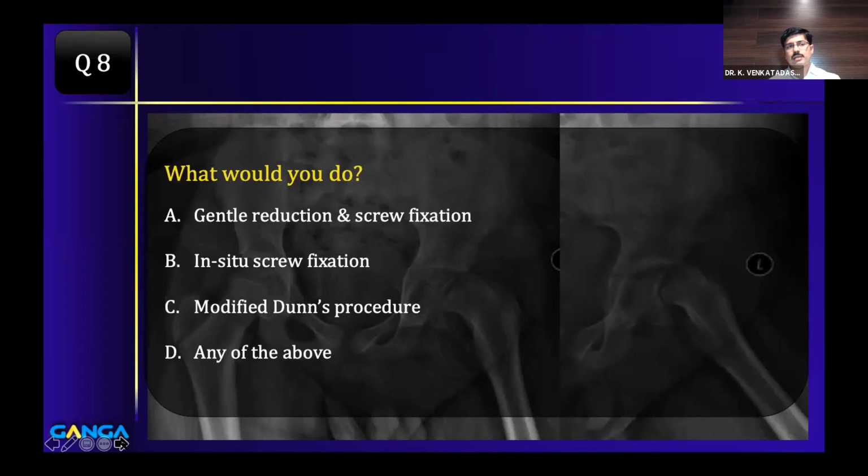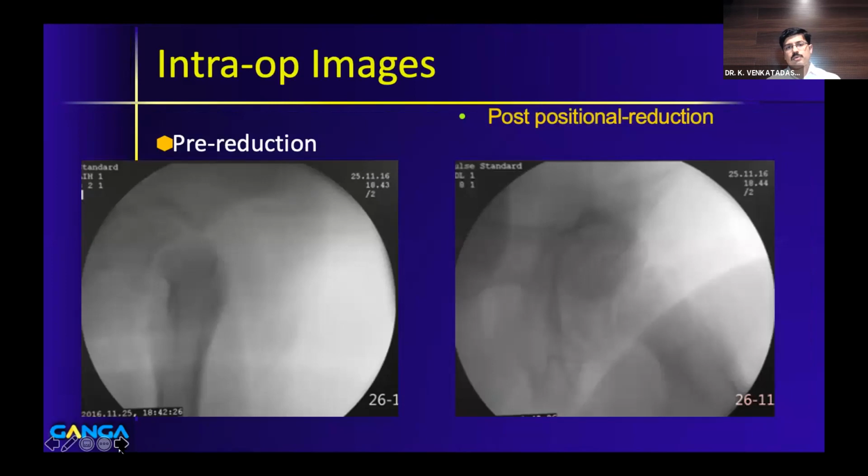Modified Dunn's procedure, again, now it is becoming a standard of care. It is well accepted across the world, but the problem is it is associated with a high rate of complications like avascular necrosis and chondrolysis, and you need expertise to do the procedure. So any of the above is the right answer, but I'll show what we did for this patient.